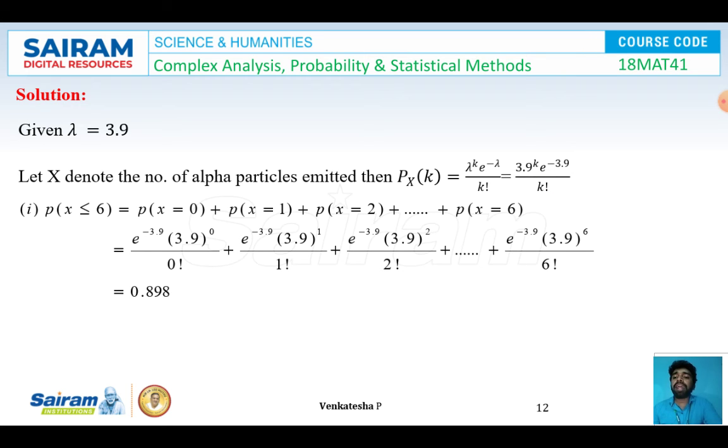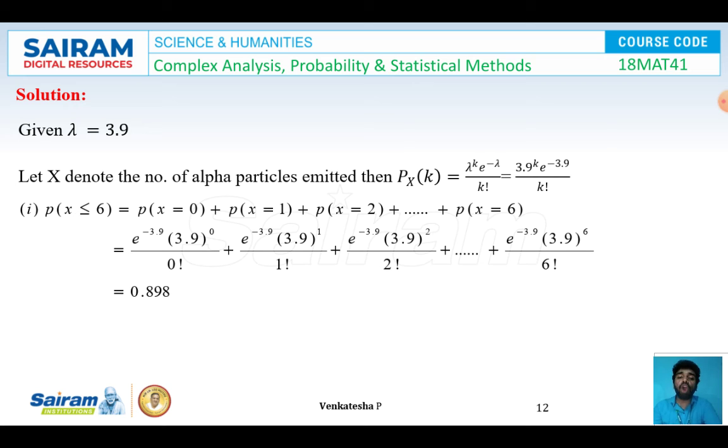So now we have to find at most 6 particles, that is p of x is less than or equal to 6. I am going to find that is p of x is equal to 0 plus p of x is equal to 1 plus p of x is equal to 2 and so on till p of x is equal to 6. So in this expression I'll be replacing k is equal to 0, k is equal to 1, k is equal to 2 and so on till k is equal to 6 and adding that. So I got e power minus 3.9 into 3.9 whole power 0 by 0 factorial plus e power minus 3.9 into 3.9 whole power 1 by 1 factorial plus e power minus 3.9 into 3.9 whole square by 2 factorial and so on plus e power minus 3.9 into 3.9 whole power 6 by 6 factorial.